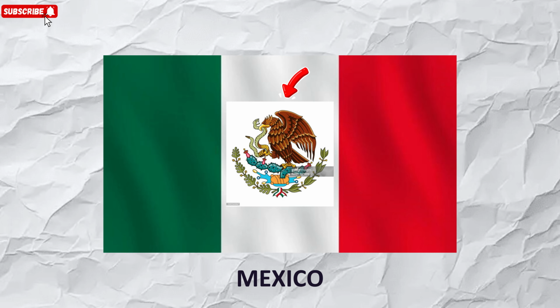Mexico. The emblem at the center comes straight from an Aztec legend. The gods promised to show the people where to build their great city, and the sign would be an eagle holding a serpent while perched on a prickly pear cactus growing from a rock in a lake. That is exactly what Mexico City was built upon.